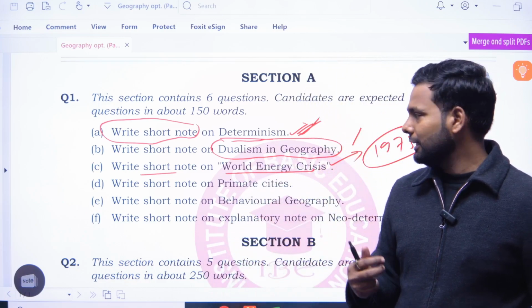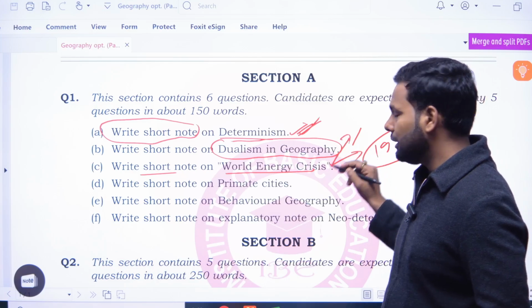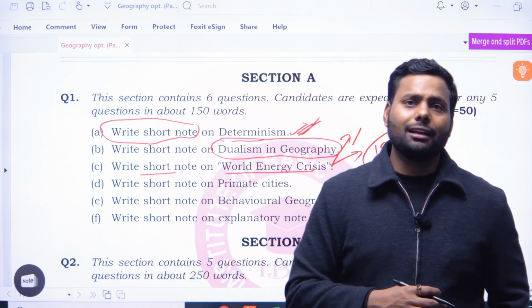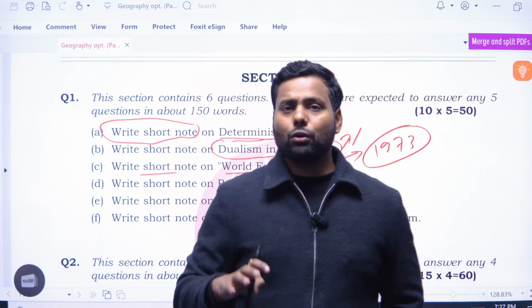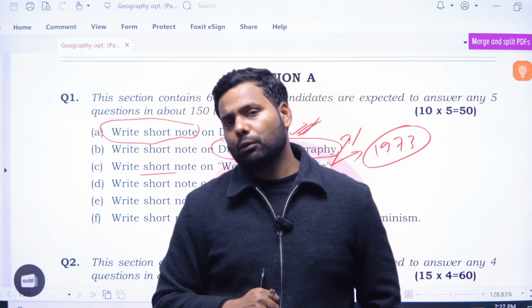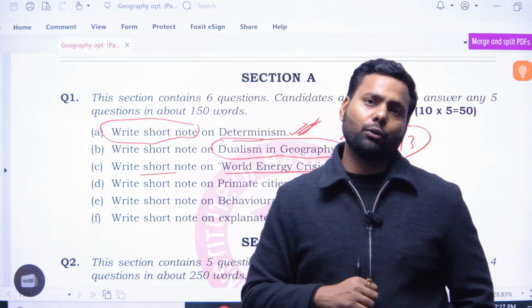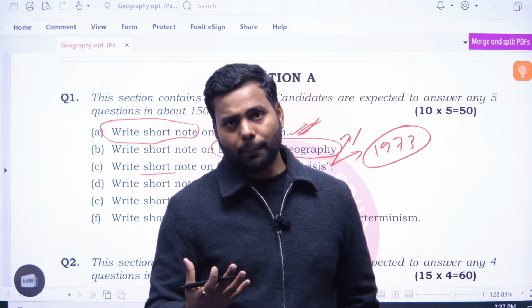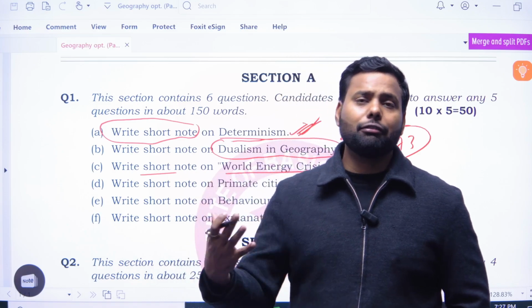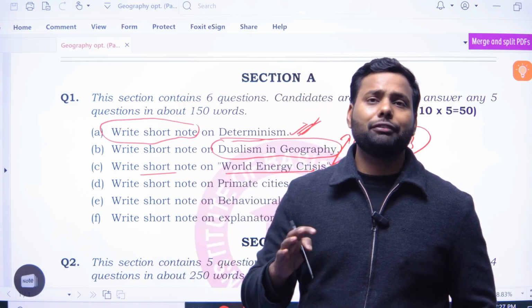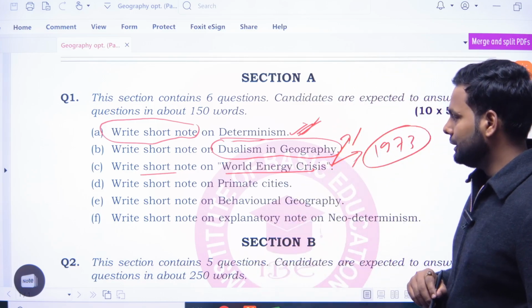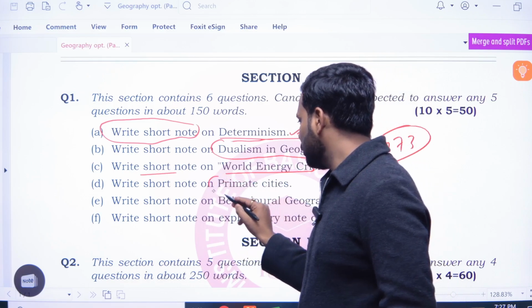What is the energy crisis? The energy crisis is related to the petroleum crisis, where the OPEC countries are controlling the price of petroleum and hiking it, which creates a crisis for other countries which have a deficit of petroleum, and this is called the petroleum or world energy crisis.